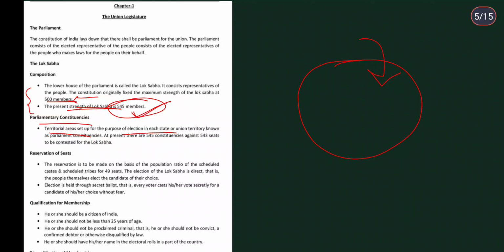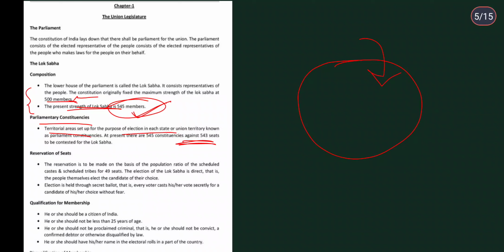So therefore we need to divide the areas, and those areas in which the elections are going to take place are going to be called parliamentary constituencies. So basically, at present there are 545 constituencies against 543 seats. So we have 543 seats and against them we have 545 constituencies to be considered for the Lok Sabha.